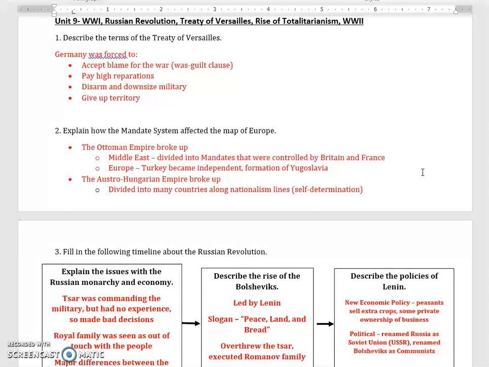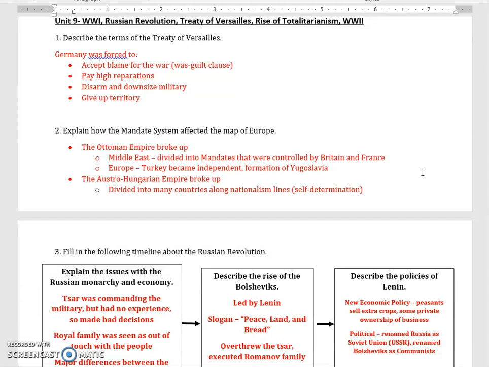During World War I, the most visible image most people had was that of trench warfare on the Western Front. At the end of the war, though, the Treaty of Versailles was signed to officially end the war. And the terms, or the parts of that treaty, were especially harsh on Germany. Germany was forced to accept the blame for the war. This was the War Guilt Clause. They had to take total responsibility. Germany had to pay high reparations, meaning they had to pay for the damages that had been done during the war. Germany had to disarm and downsize their military, and Germany had to give up territory.